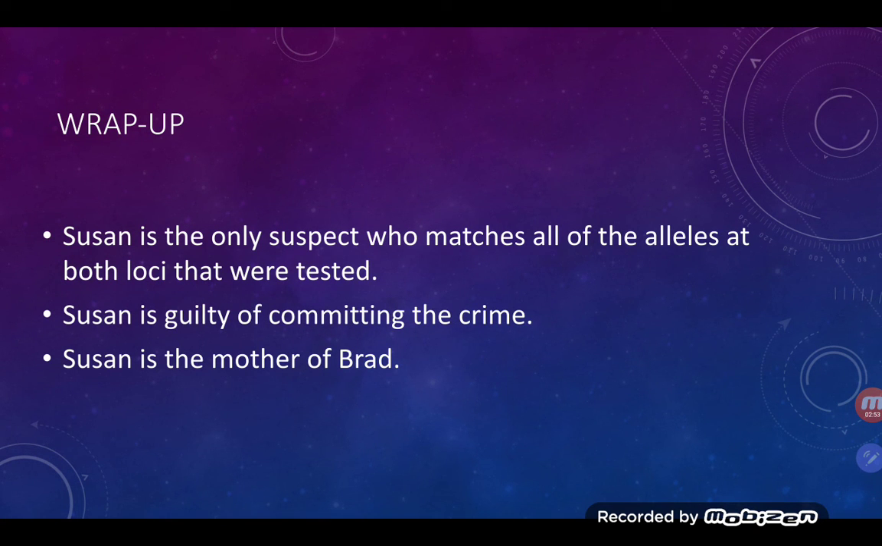To wrap up, Susan was the only suspect that matched all of the alleles at both loci, proving that she committed the crime. It was also determined that Susan was Brad's mother. From this information, we can assume that Susan planted the ice cream cone to give her son a better chance at winning the baseball game.